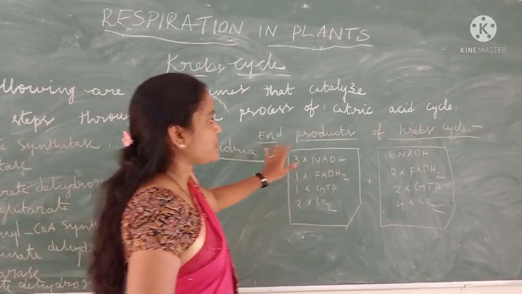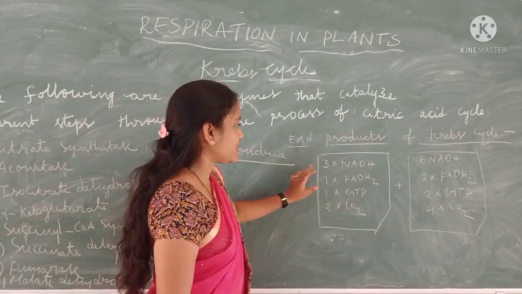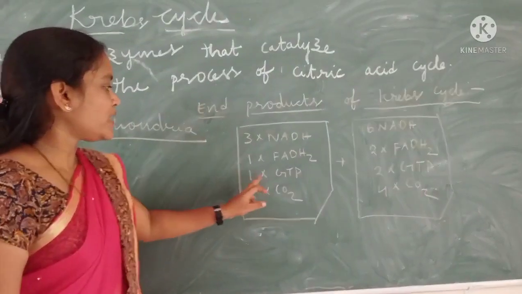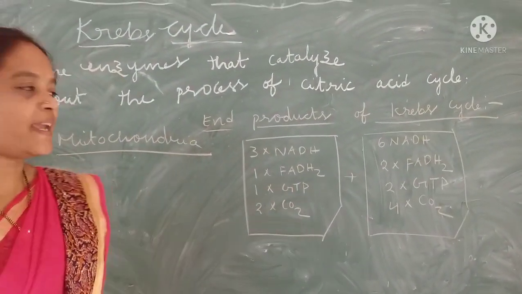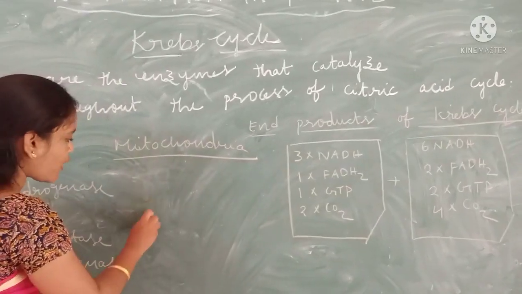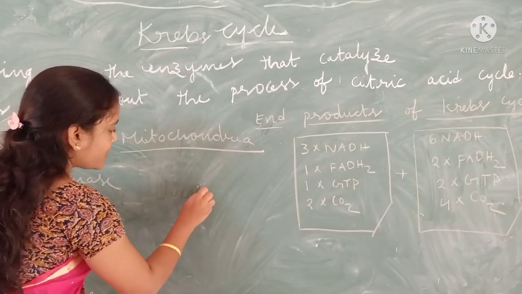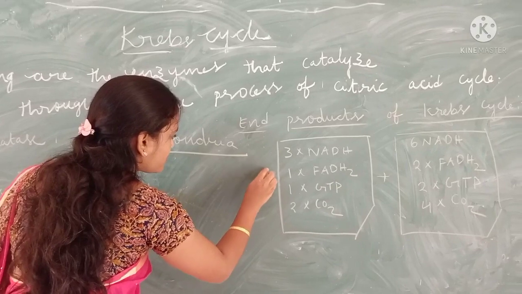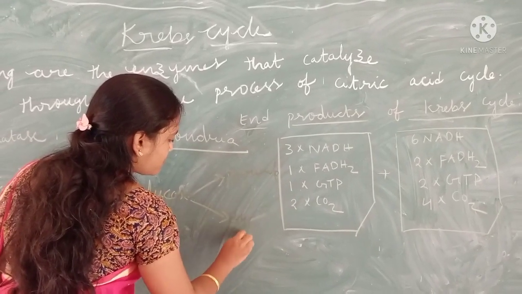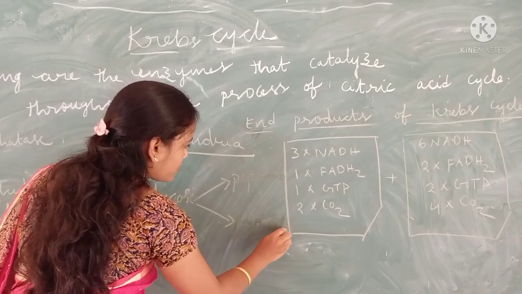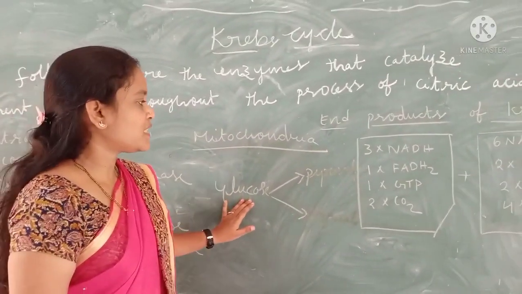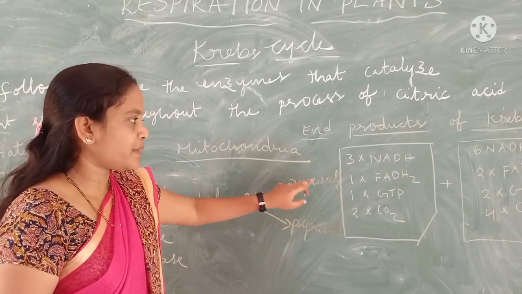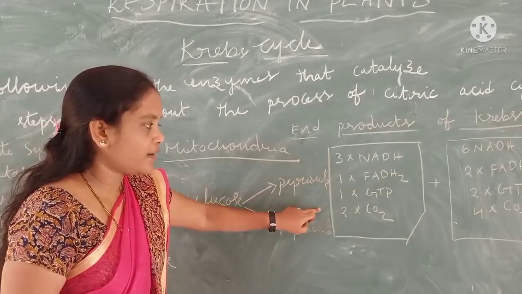Now what are the end products of the Krebs cycle? I already discussed: 3 NADH molecules, 1 FADH2 molecule, 1 GTP and 2 molecules of carbon dioxide are formed. One molecule of glucose produces 2 molecules of pyruvate. One molecule of pyruvate enters the Krebs cycle and the end products are here.